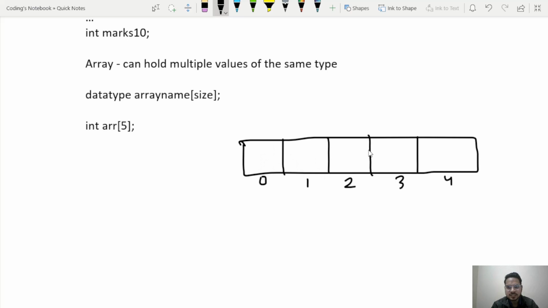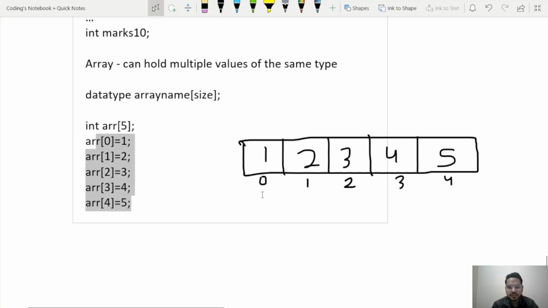Now how do I access these values? To access them I need to do it like this. I can write values like this: arr[0] = 1, arr[1] = 2. The first value is at index 0, so arr[0]. arr[0] means this slot, so 1 will be written here. arr[1] means this slot, so 2 will be written here. Likewise I can write 3, 4, 5 here also. That's how we can write the values.